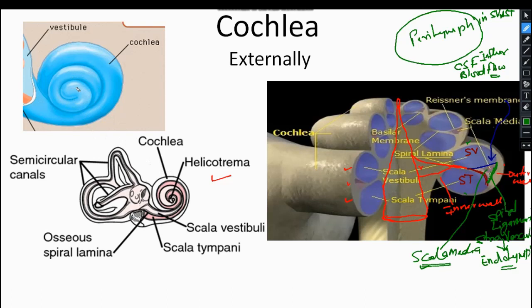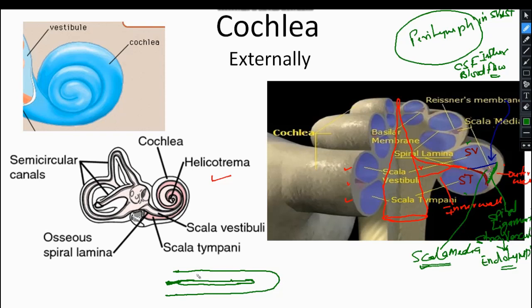If I open up this spiraling structure and straighten this canal, it will look somewhat like this in length. From here to here is the triangular scala media dividing the structure, but when it reaches near the apex, it is limited to only up to this length.